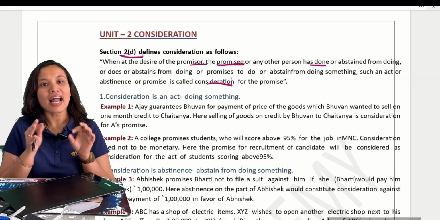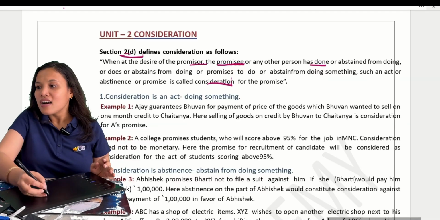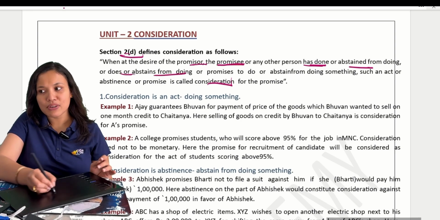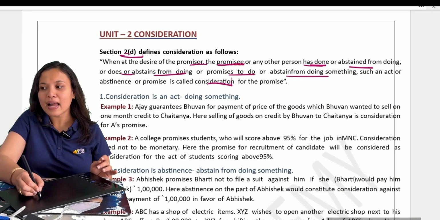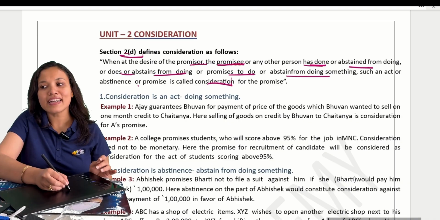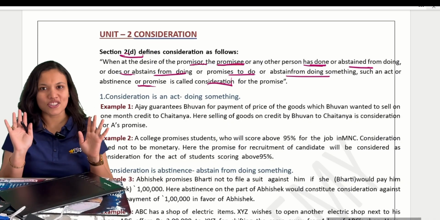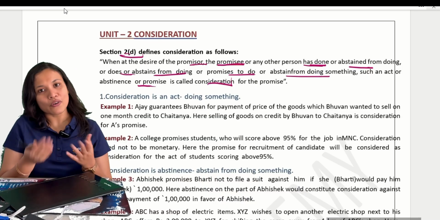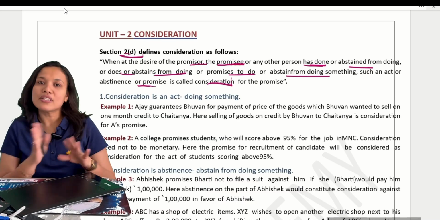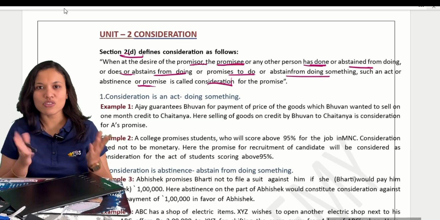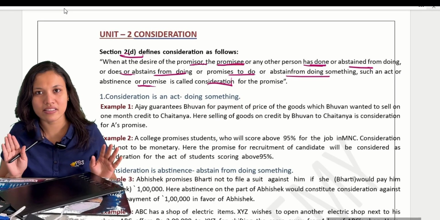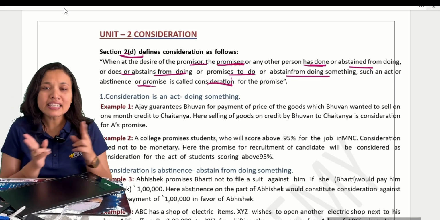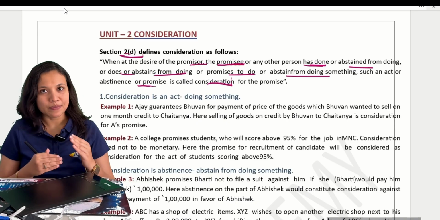The promisee has to do it at the desire of the promisor. Has done or abstained from doing, does or abstains from doing, promises to do or abstains from doing something, such an act or abstinence is called consideration. He has to do something according to the promisor, or not do something according to the promisor. That's consideration in simple words. Clear? Okay. Next, let's split this definition one by one.